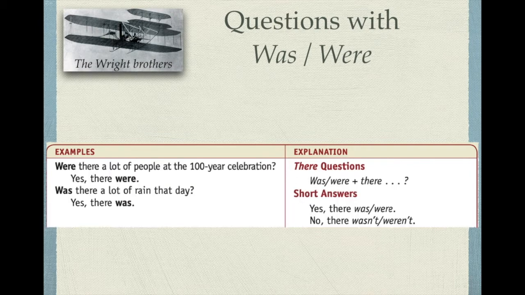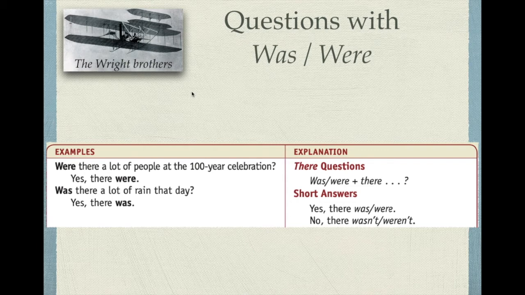And finally, we can do questions. You remember there was, there were? Well, we invert and we say was there or were there? Were there a lot of people at the 100-year celebration? Yes, there were. Was there a lot of rain that day? Yes, there was. Okay, so short answer, yes, there was, were. No, there wasn't, no, there weren't. Okay, so this is for was and were.